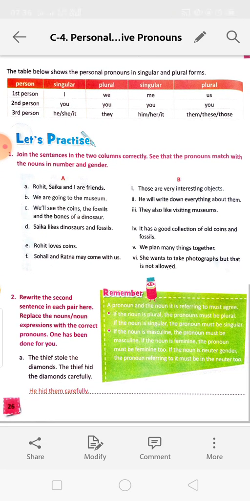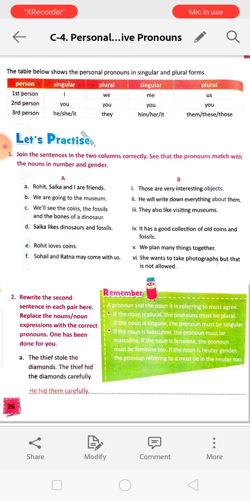Next, the table below shows the personal pronouns in singular and plural form. First person, I. First person means the one who is speaking. Next is we. That means I is there, and many others.